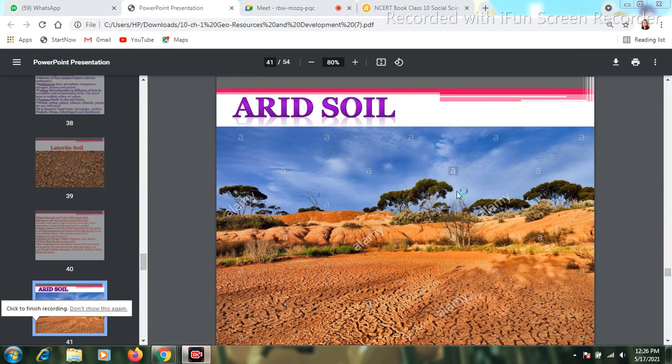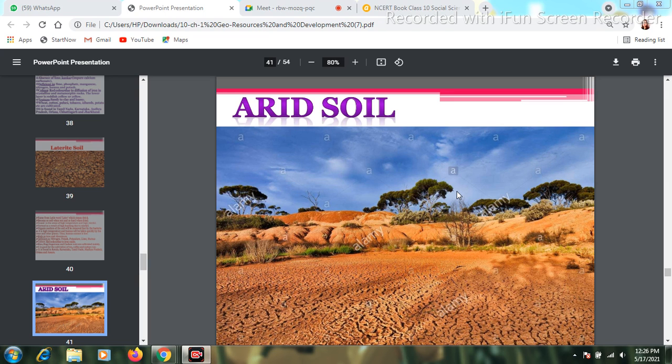The next soil that we are having is the arid soil. By the name only we can understand the characteristics of the arid soil. Arid soil we can see in the regions where the temperature is very high as well as the amount of rainfall is also less. The meaning of arid is a dry as well as high temperature region.